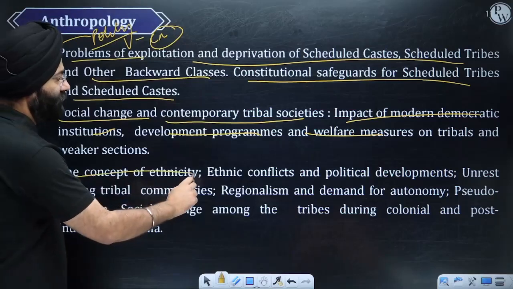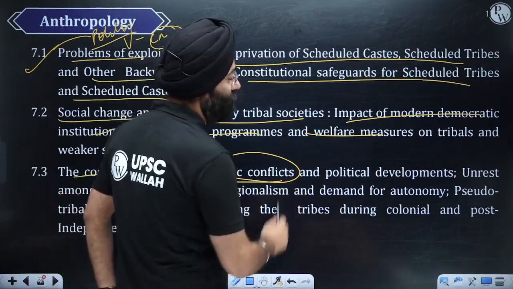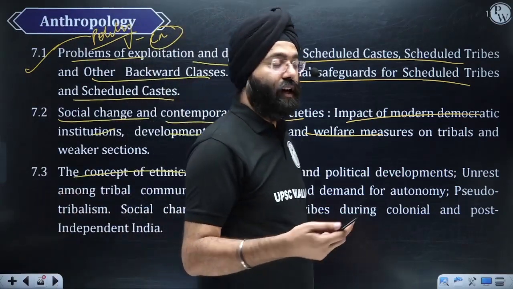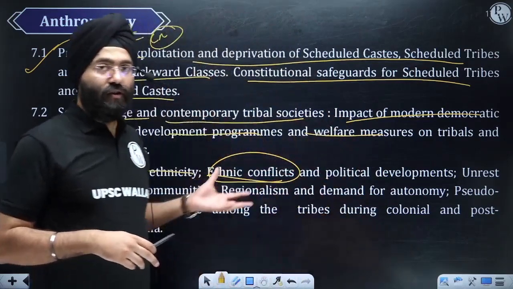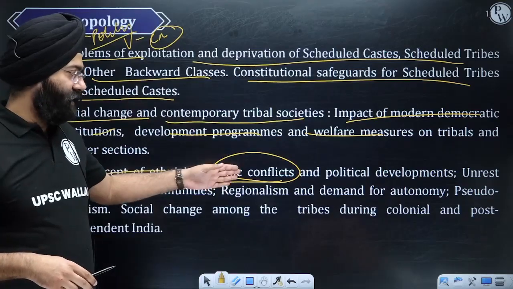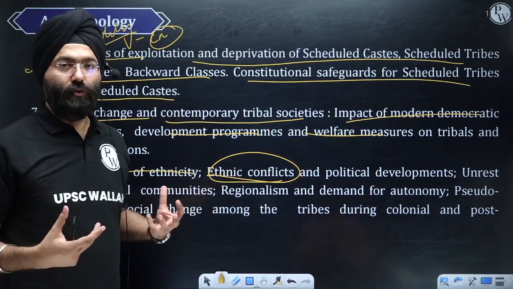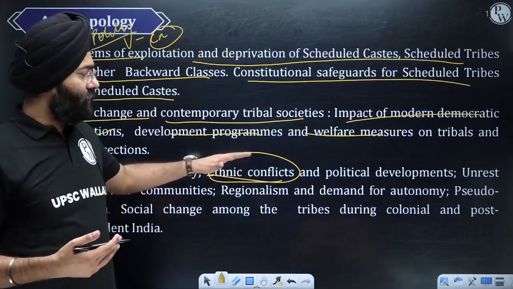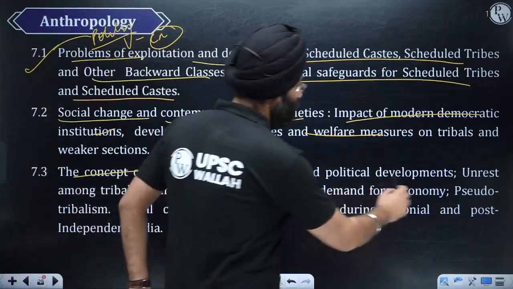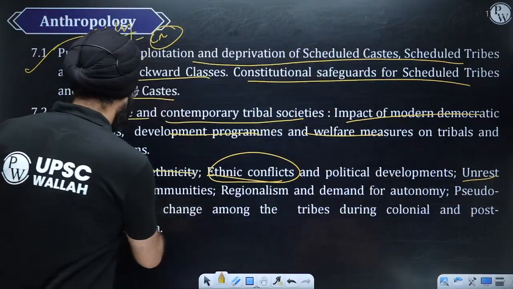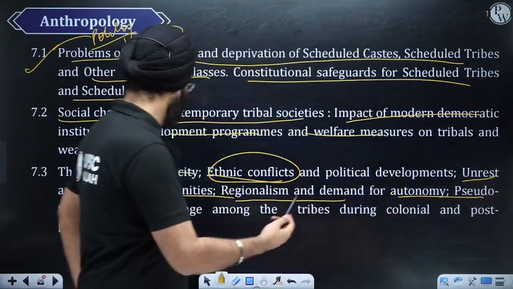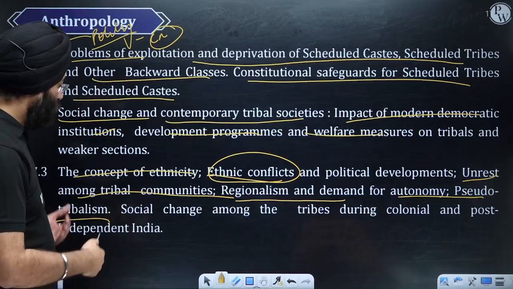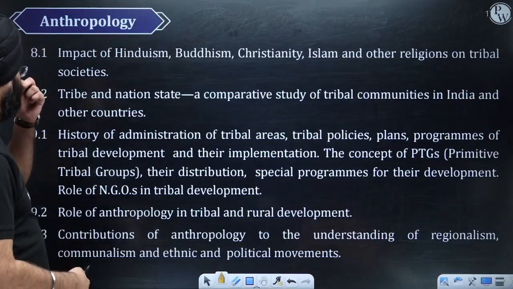Then concept of ethnicity, what are the various conflicts taking place, for example, in Sudan and South Sudan. What are the reasons behind them? See, this is with respect to the international level. Over here, ethnicity can be a religious issue, caste issue, regional issues, whatever it may be. We're going to take various case studies into consideration. Unrest among tribal communities, what are the reasons? Regionalism, demand for autonomy, pseudo-tribalism, right? All these topics are going to be covered in comprehensive detail.